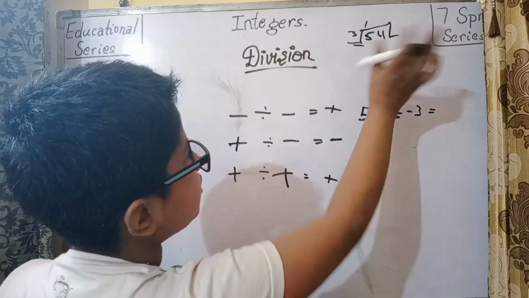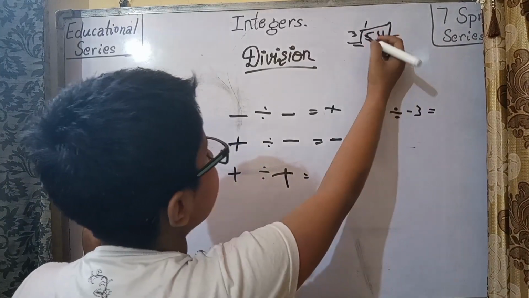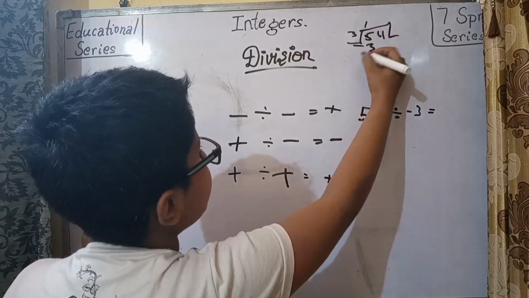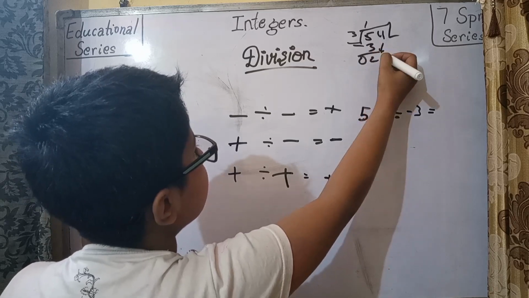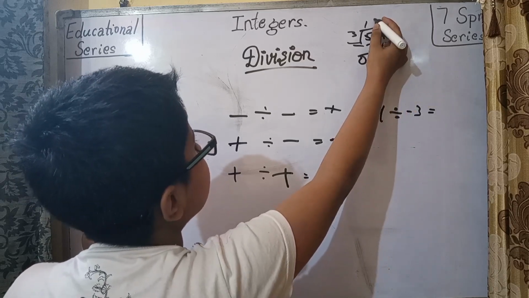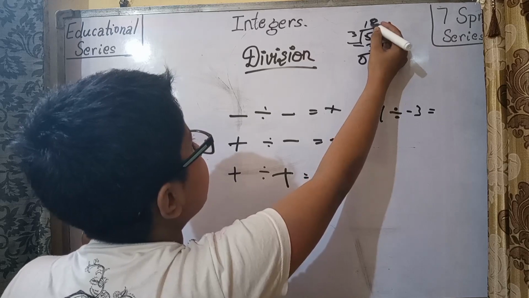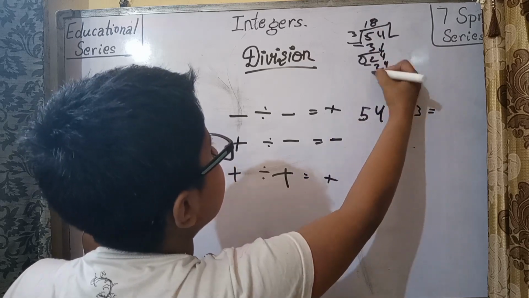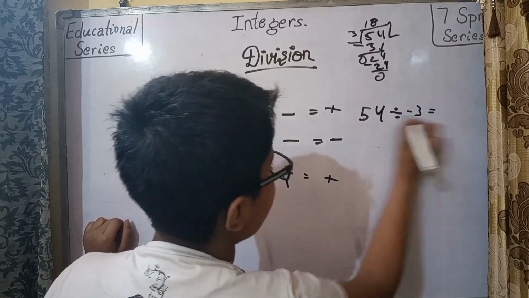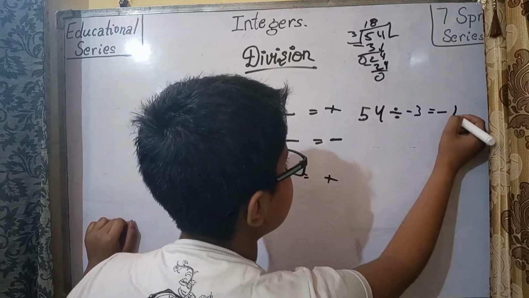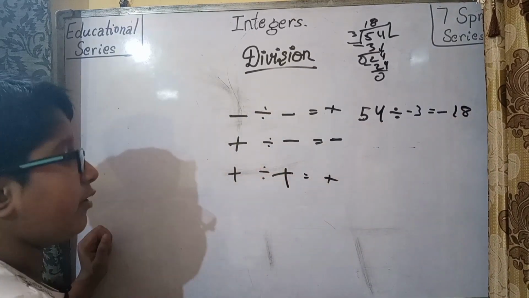If you cannot see the calculation, it's no problem. I will write the answer here. 3 1s are 3, and it becomes 24. 3 8s are 24. So 18. So now plus and minus, the answer is minus 18. Let's see some more questions.